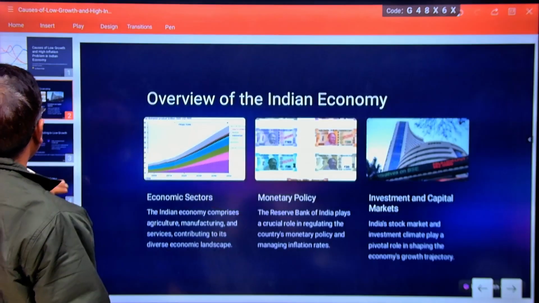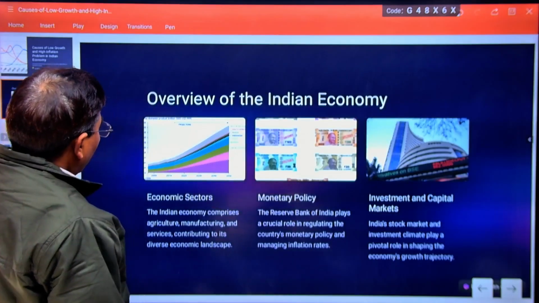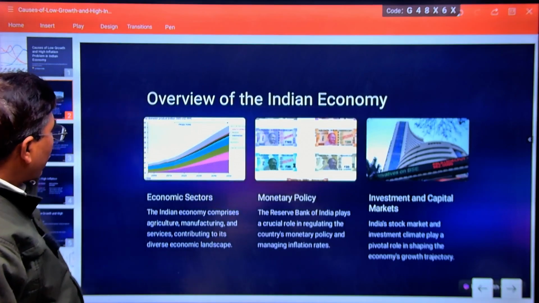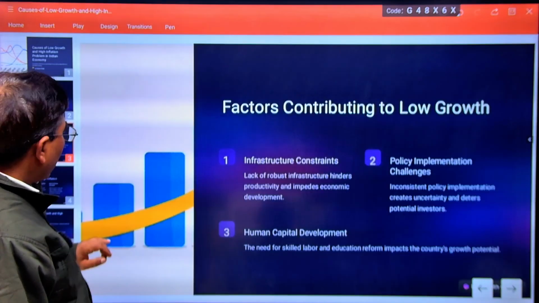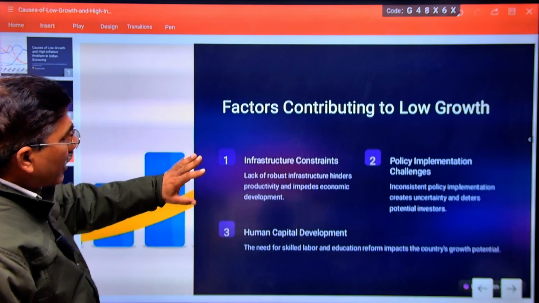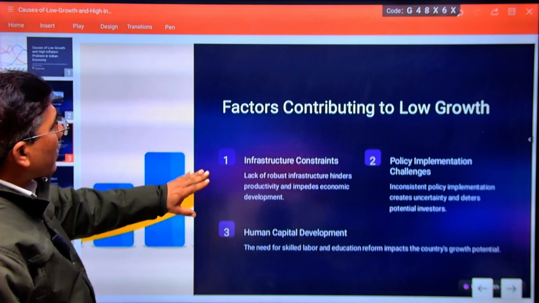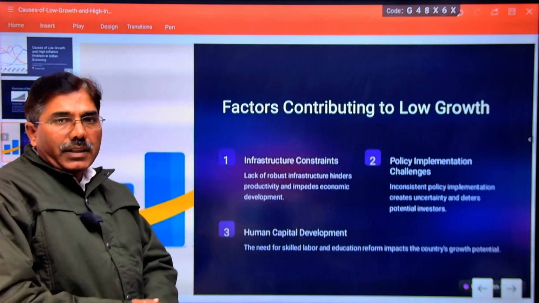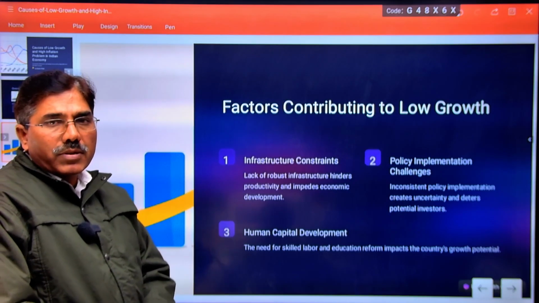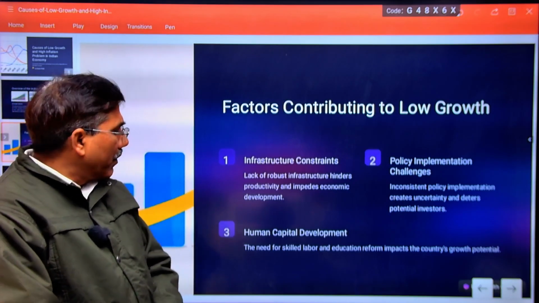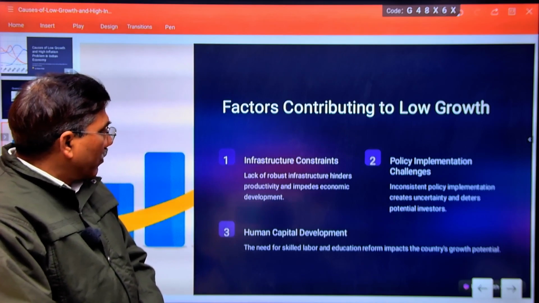Economic sectors and factors contributing to this low growth rate. Infrastructure constraints. These are certain factors which are persistently responsible for our low growth rate in our economy.